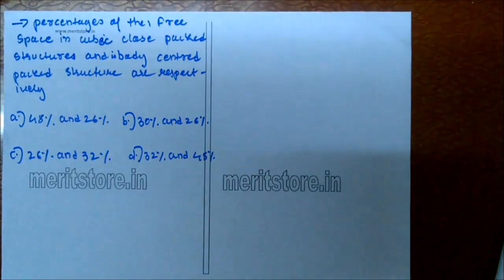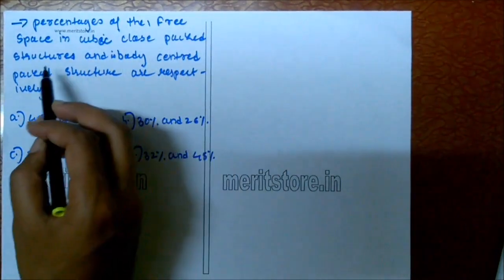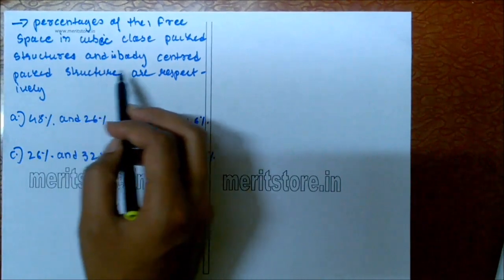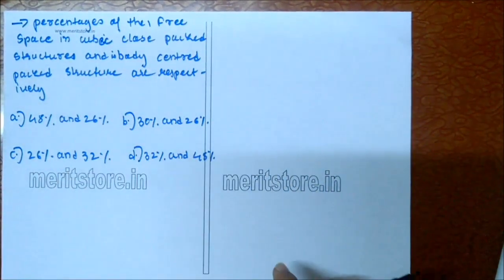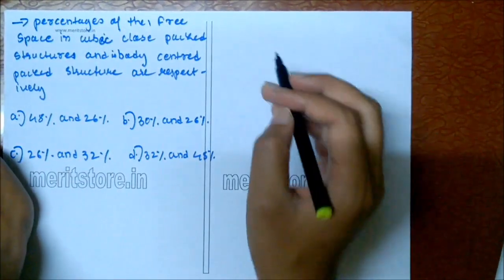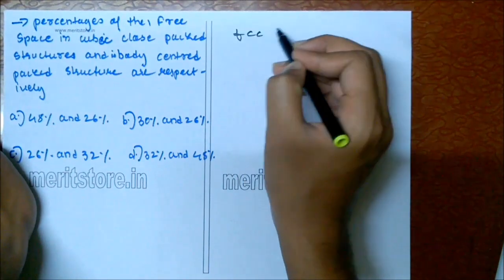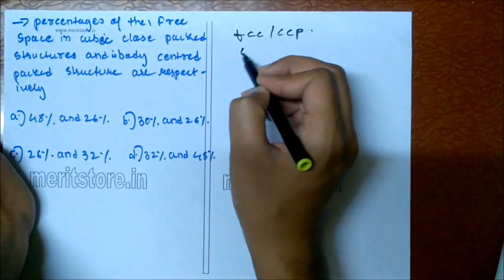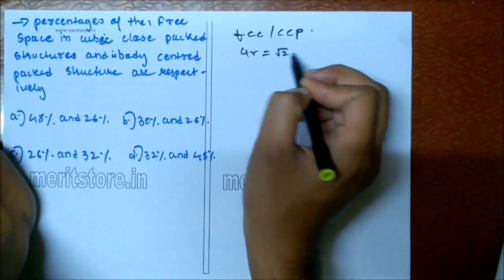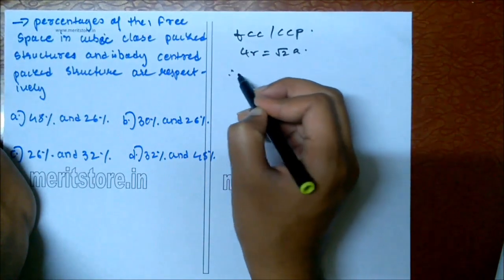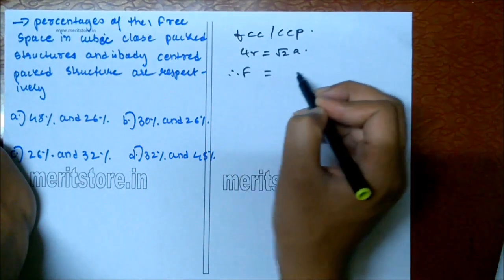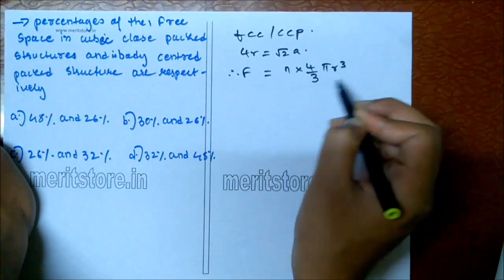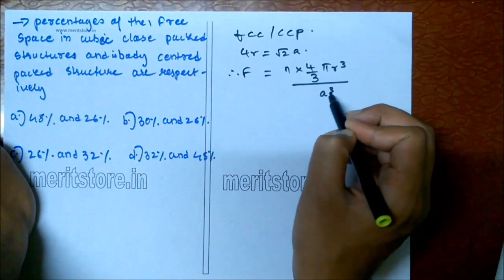Percentage of the free space in a cubic close packed structure and in a body centered cubic structure are respectively. So for FCC or CCP close packed cubic structure, 4R is equal to root 2 times A. Therefore, the fraction of atoms is equal to n into 4 by 3 pi r cube divided by A cube.